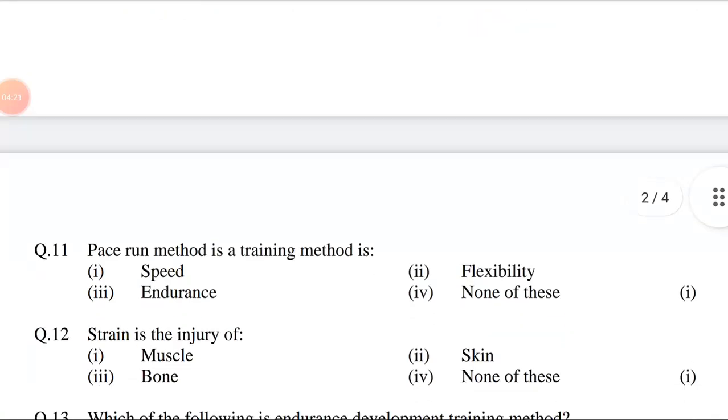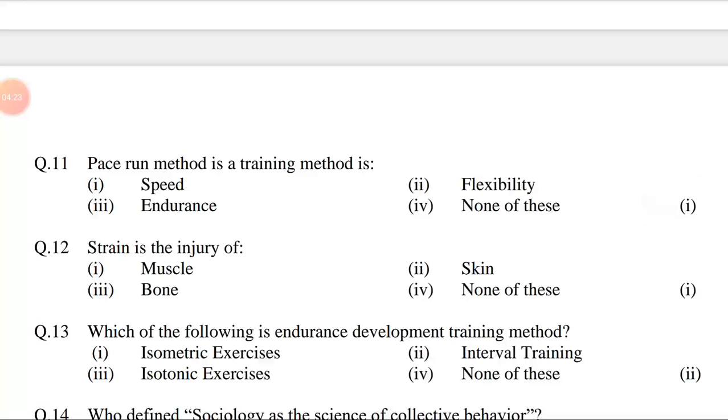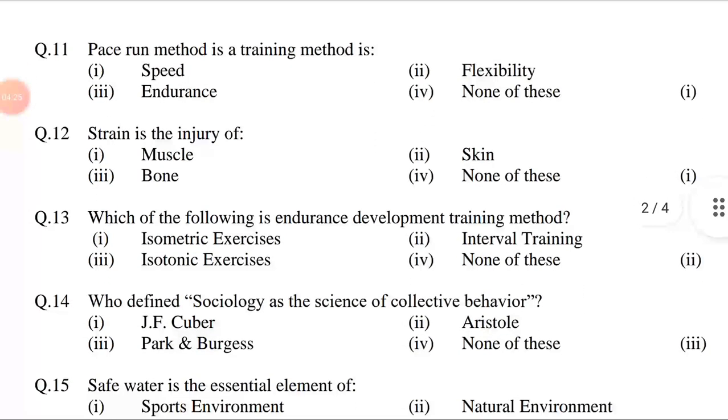Question number 11. Pace run method is a training method for option first speed, second flexibility, third endurance, fourth none of these. Answer is option first, speed. Question number 12. Strain is the injury of option first muscle, second skin, third bone, fourth none of these. Answer is option first, muscle.